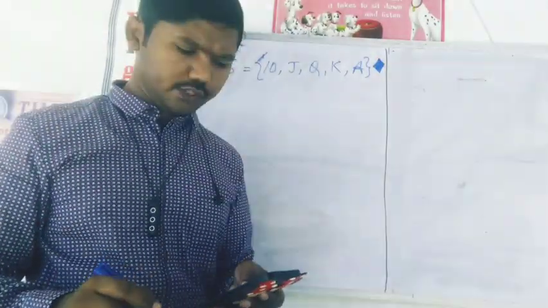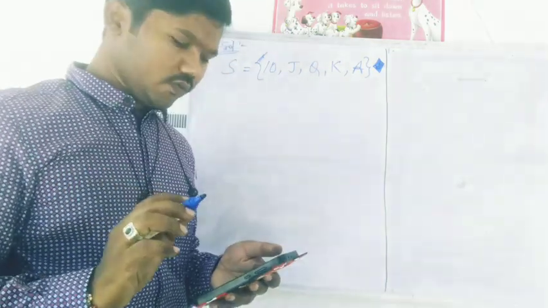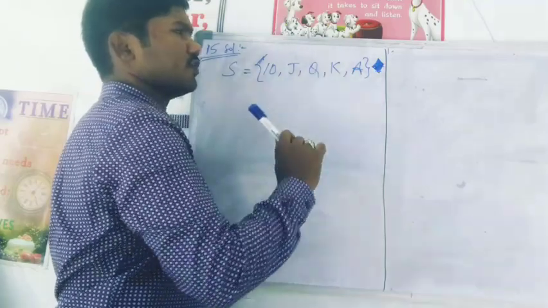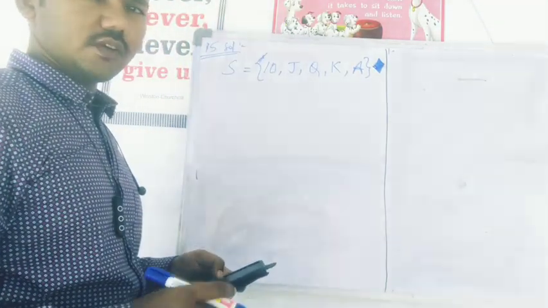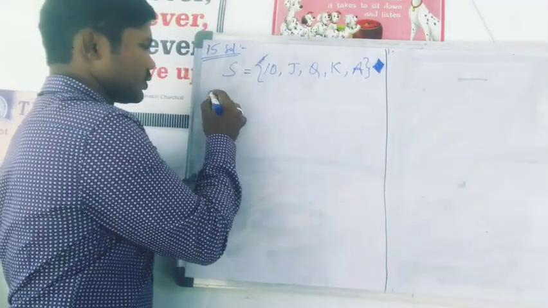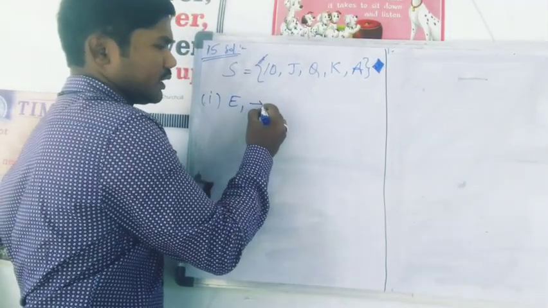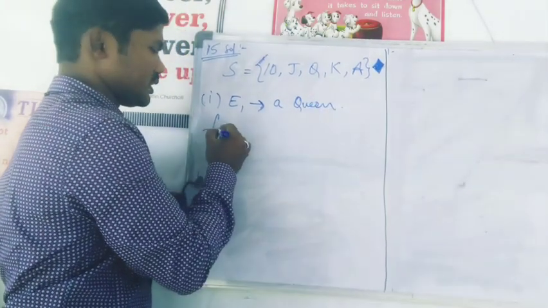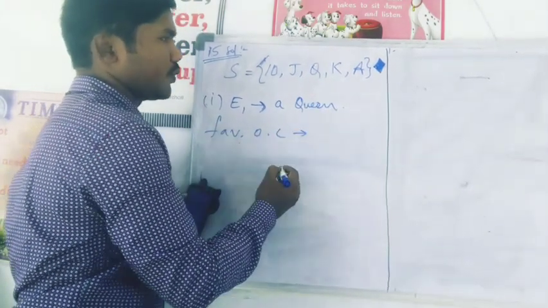So moving on to the next question, 15th question. 5 cards, 10, Jack, Queen, King, Ace of Diamond have been shuffled and 1 card has been taken out. What is the probability that the card is a queen? The first one, let us take event 1, getting a queen. So in the sample space, how many queens are there?